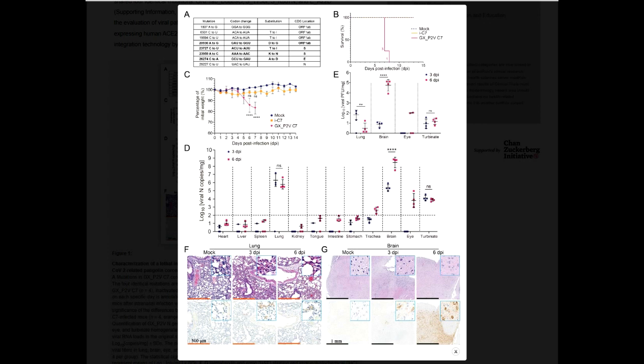Okay, and figures F and G show microscopic observation of tissue. The left side is lung and the right side is brain. Basically, after infection with coronavirus, the structure of the tissue texture changes. But in this report, there was not so much difference between the control and infected mice.